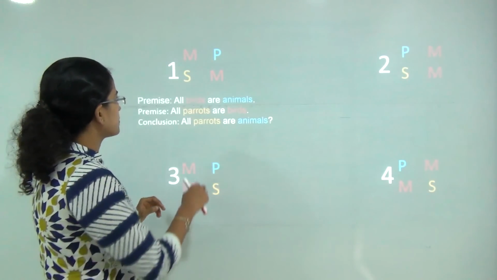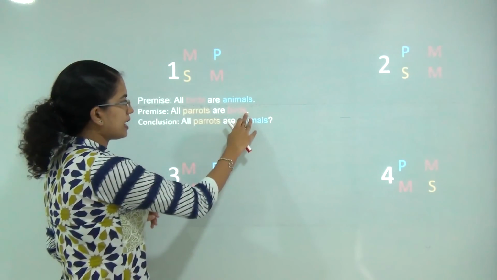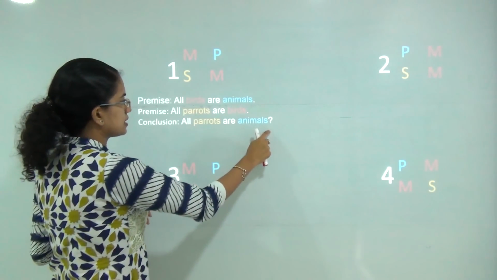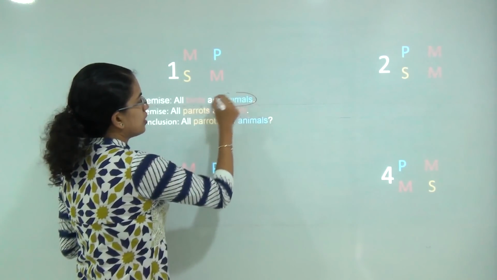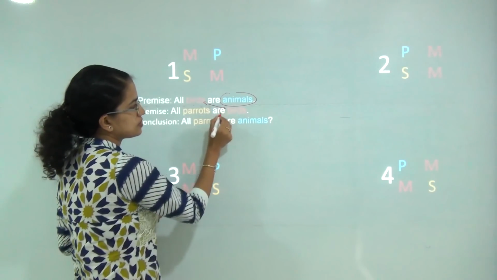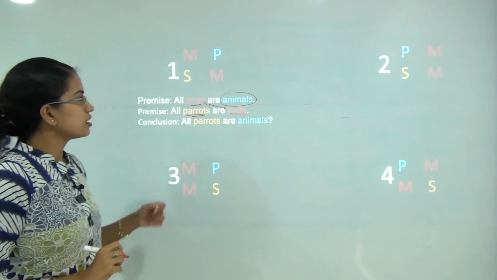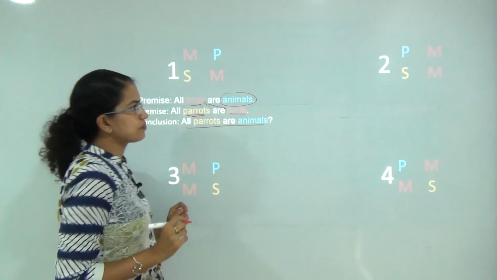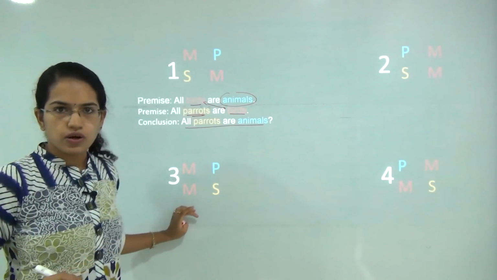What I am trying to say is: all birds are animals, all parrots are birds. Based on that, I am deriving a conclusion, all parrots are animals. So as you can see, you have a blue term here, red terms that are being cancelled out here, and parrots here. Now if I want to draw it in these three forms, can I draw it?